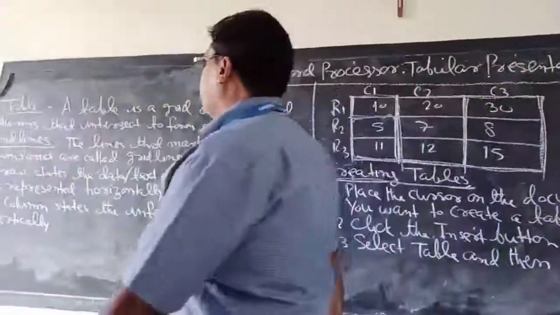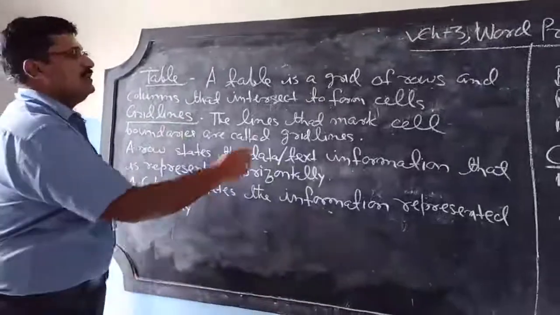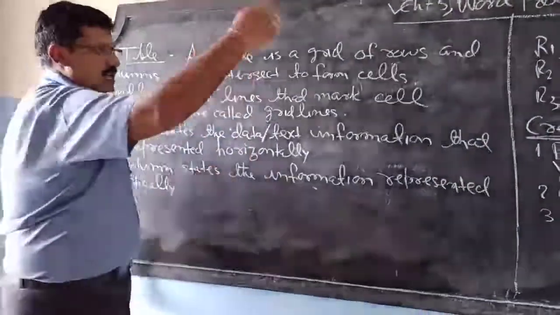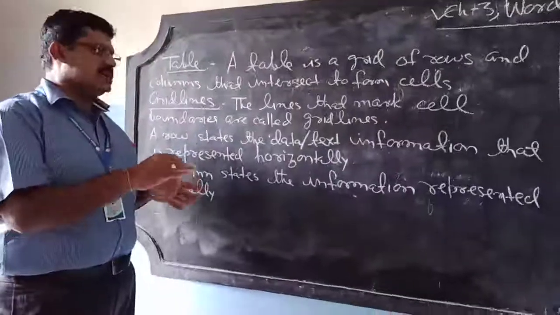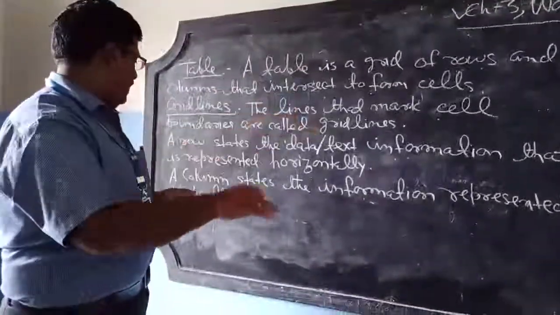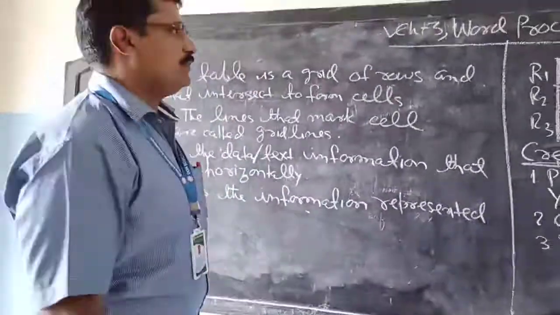So in today's class, what have you learned? You have learned what a table is. A table is a grid of rows and columns. What are grid lines? The lines that mark cell boundaries are called grid lines. A row states that data or information is stored horizontally. A column states that information is represented vertically.